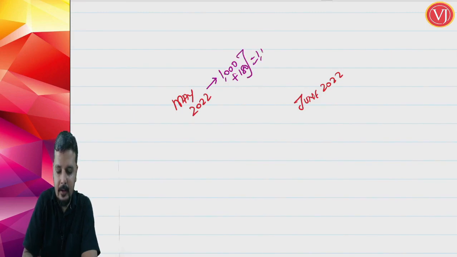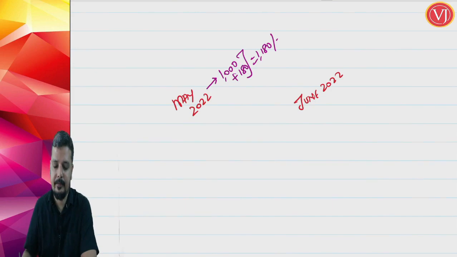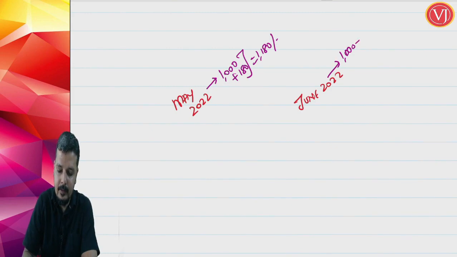So the total is 1180 including GST, right? And for June also it will be the same, 1000 plus GST 180. Every month you have to pay 1000 rupees net bill plus GST 180.